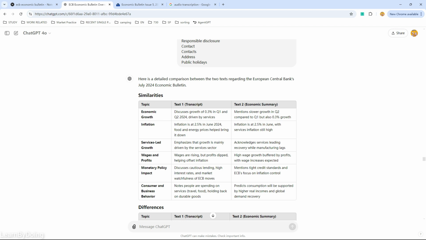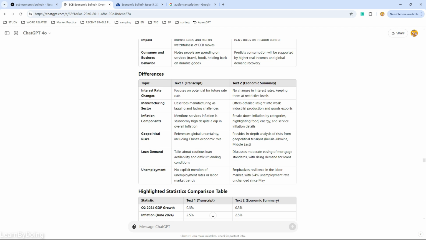Like you can see here, the transcript discusses the growth of 0.3% in Q1 and Q2 2024 driven by services. In text 2, we mentioned slow growth in Q2 compared to Q1, but also 0.3 growth. So there is not a very significant difference.